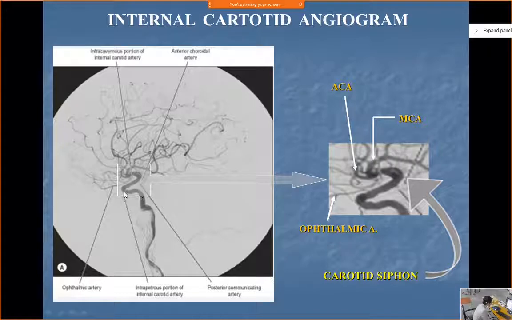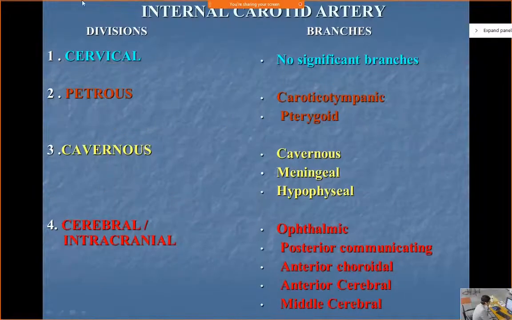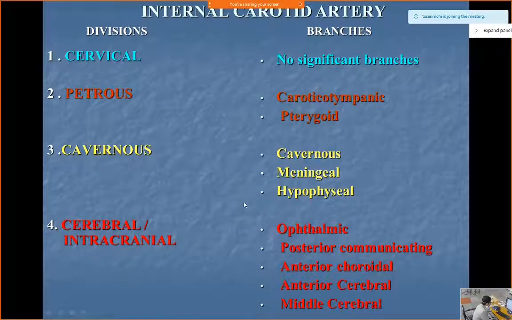Then it will be going up and piercing the dura. Then again it will turn back. Now here where it's taking a turn like that, S-shaped, this area is known as the carotid siphon. This S-shaped part is known as the carotid siphon. Now forget the other parts: in the cervical part no significant branches, in the petrous part there are few branches, in the cavernous part there are 3 branches.